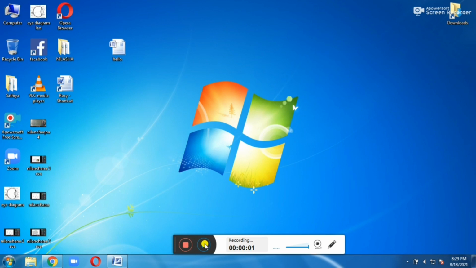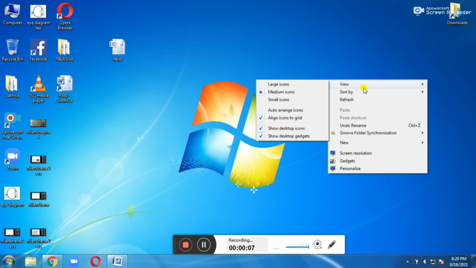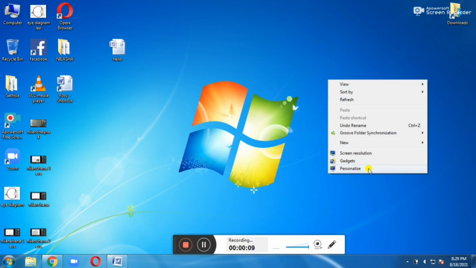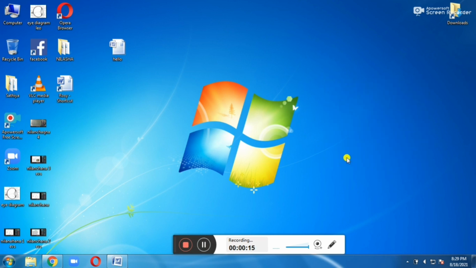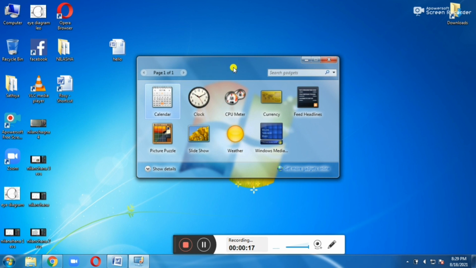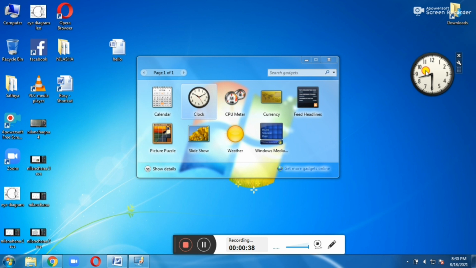For getting the gadgets, right click on the desktop. The menu will appear. In this menu, we have to choose the gadgets. The gadgets window will appear. In that window, there are many types of gadgets. What is our first gadget? Clock is our first gadget. Double click on it. The clock is displayed on our desktop.